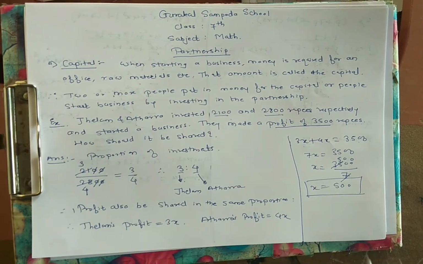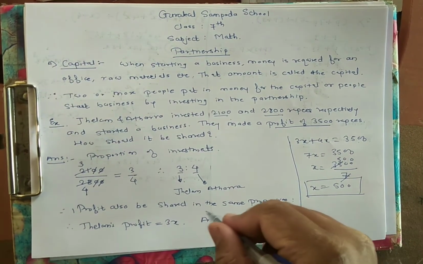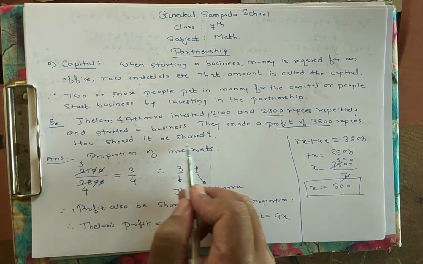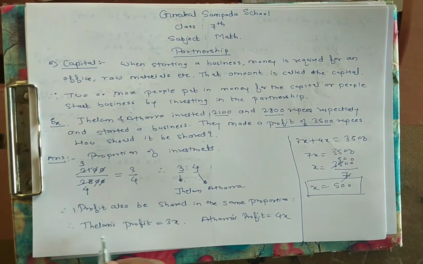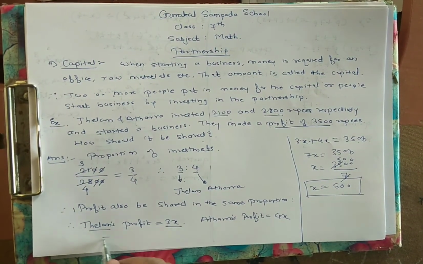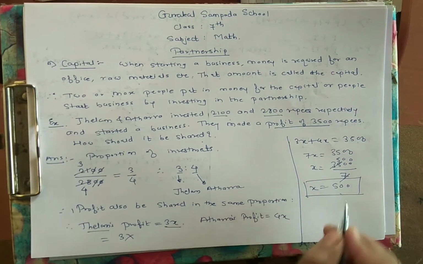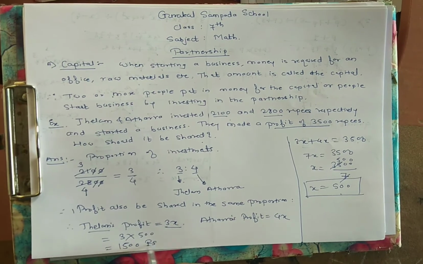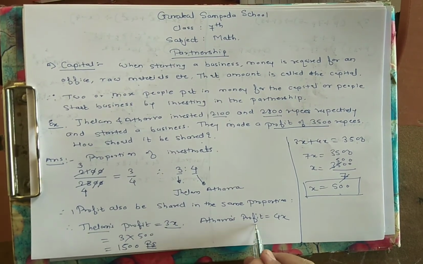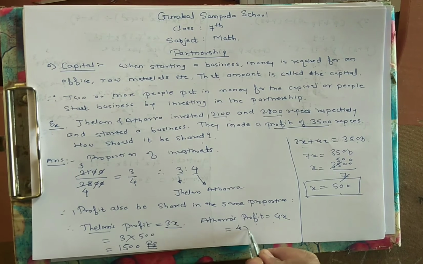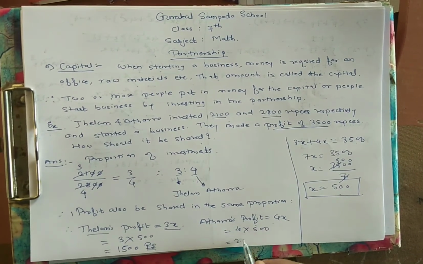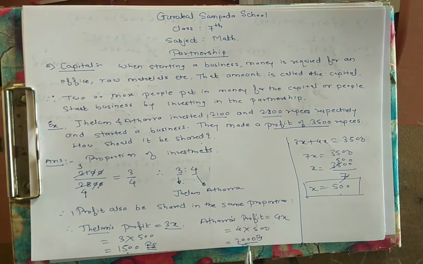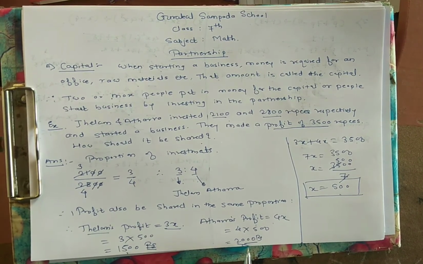Here we just found the proportion unit. But we were asked how it should be shared. We know that Jhelum's profit is 3x. So 3 into x, which we calculated as 500, so 3 into 500 is 1500 rupees. Then Atharva's profit is 4x, so 4 into 500 is 2000 rupees. So the answers are 1500 rupees and 2000 rupees.